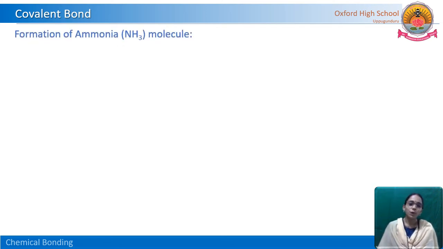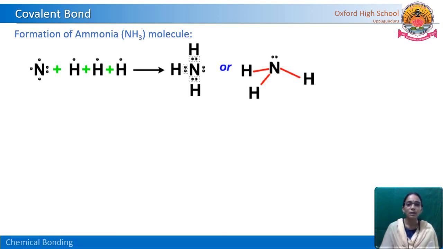Formation of ammonia molecule. Ammonia means NH3. So one nitrogen atom, and how many hydrogen atoms are there? 3 hydrogen atoms. Let us see the sharing of the electrons here. Nitrogen electronic configuration, Lewis dot structure, this one. How many valence electrons are there? Totally 5. Next, each hydrogen atom has 1 electron. So for a nitrogen atom to get the octet, how many electrons are required? 3 electrons. But each hydrogen, how many required? 1 electron. So by sharing, 3 electrons from nitrogen and 1 electron from each hydrogen, the ammonia molecule is formed.